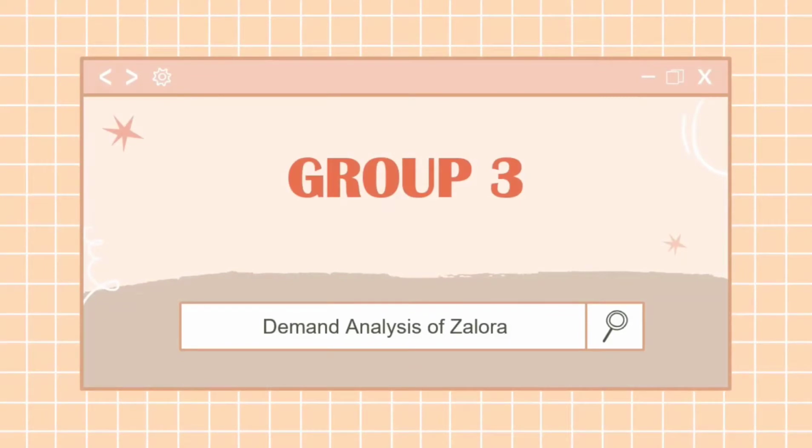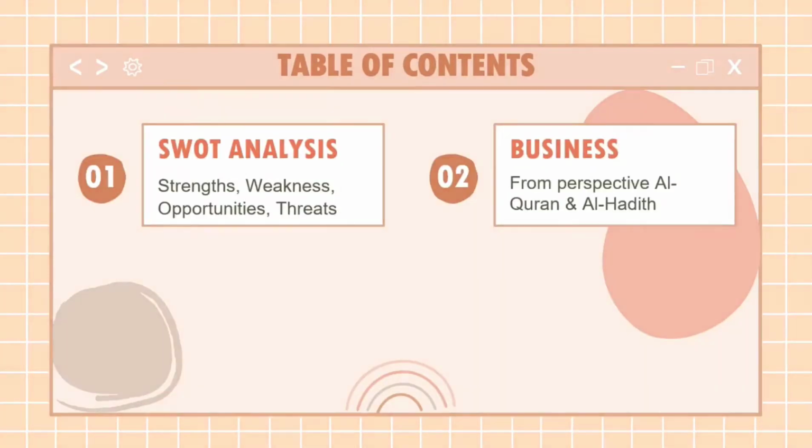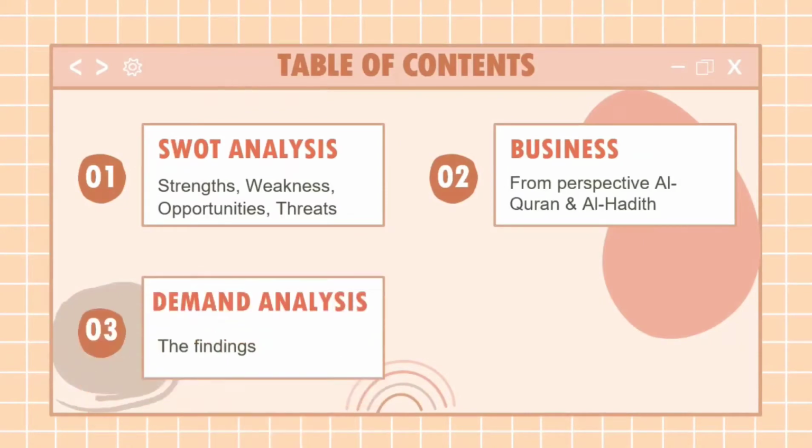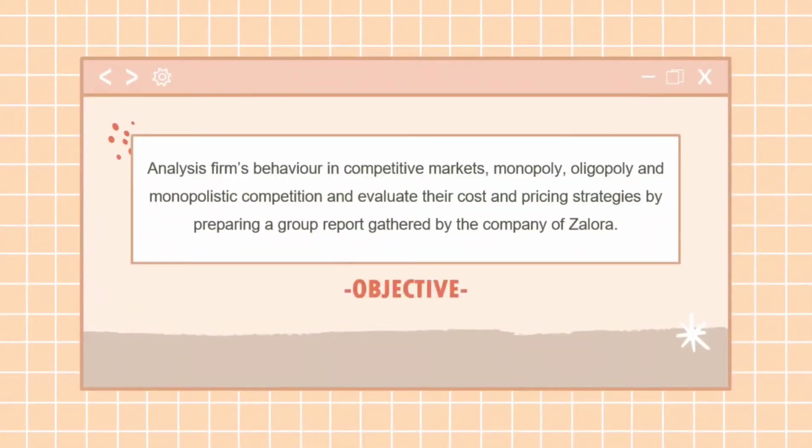Now, we will present about demand analysis of Zalora. In this video, we will talk about SWOT analysis, business from the perspective of Al-Quran and Al-Hadith, demand analysis, and the last one, market structure of Zalora. The objective of our report is to analyze firm behavior in competitive market, monopoly, oligopoly, and monopolistic competition, and evaluate their cost and pricing strategy by preparing a group report guided by the company of Zalora.